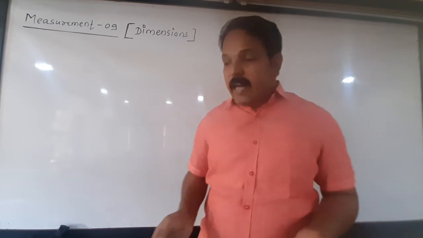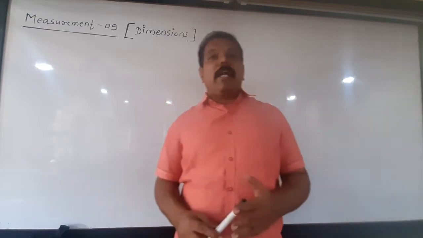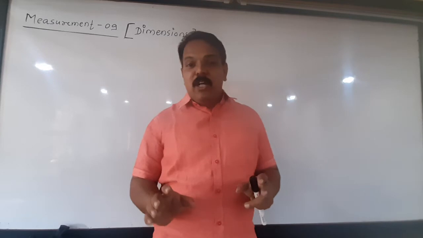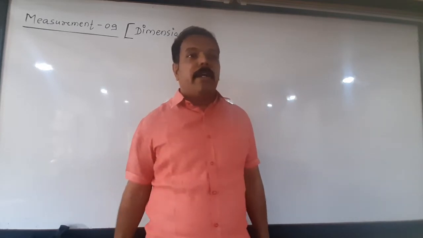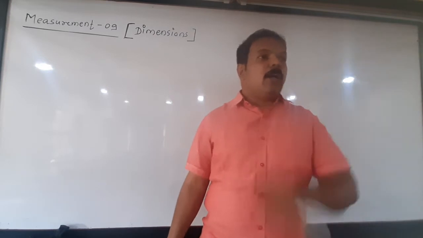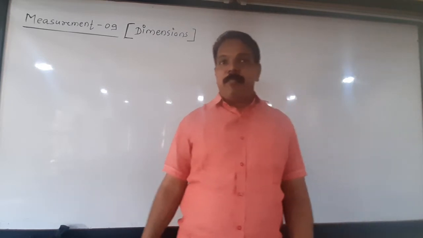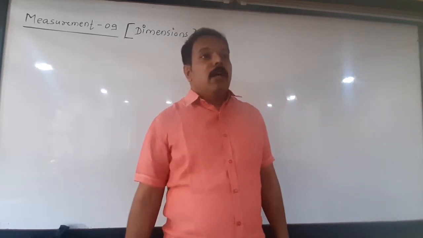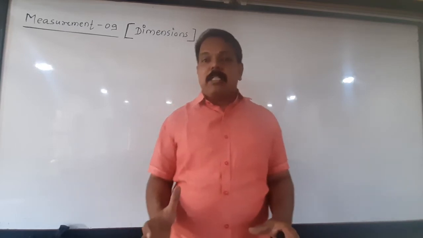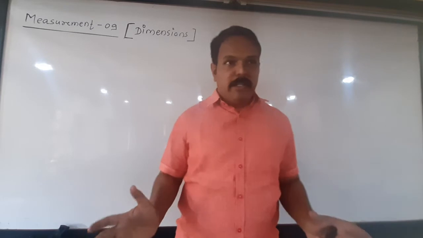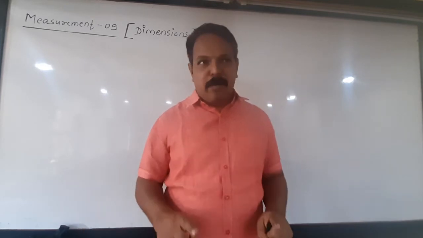So how to define the dimensions? We have seen there are basically two types of physical quantities. Number one is a fundamental physical quantity and another is a derived physical quantity. Remember? We know all the derived quantities depend totally upon fundamental physical quantities for their complete measurement.